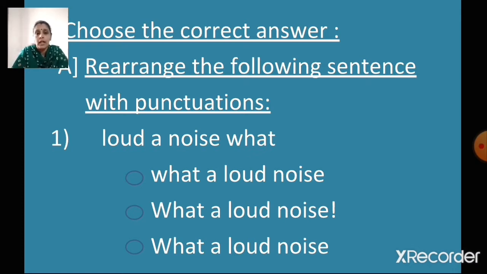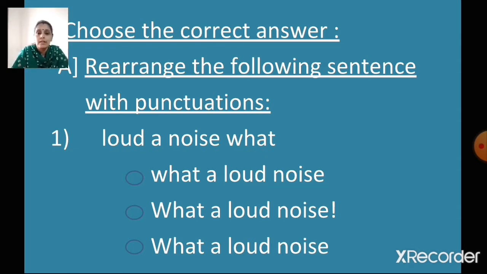What a loud noise. So what are the punctuation marks we have to remember? First letter is capital and at the end, what a loud noise. It's an exclamatory sentence. So we have to put an exclamation mark at the end. So tell me which is the correct one here. The second one is correct.